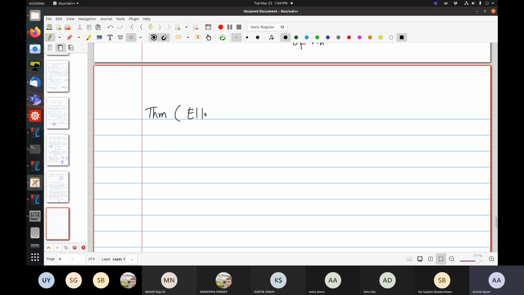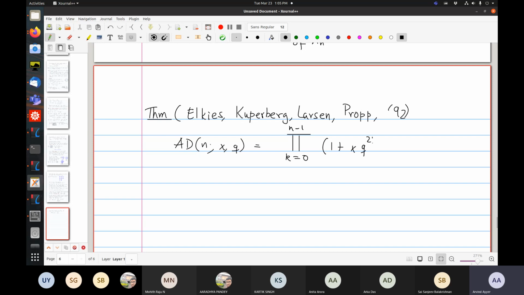Then the theorem of Elkies, Kuperberg, Larsen and Propp, from 1992, says that AD of n x q is the product over k equals 0 to n minus 1 of (1 plus x q to the 2k plus 1)(1 plus x times 2q to the 2k plus 1) raised to the n minus k.